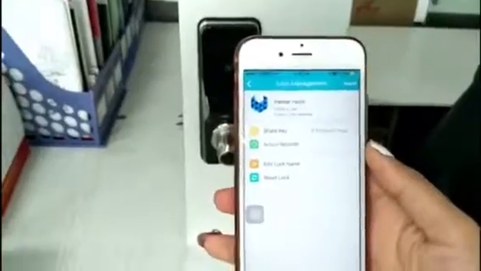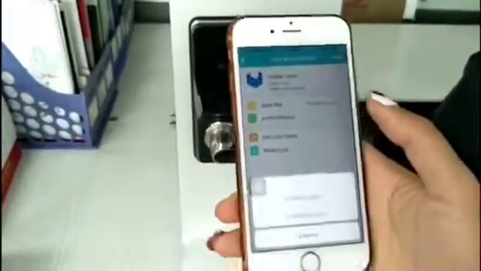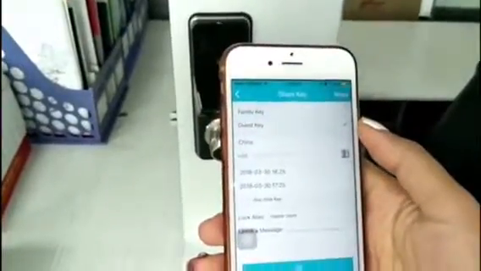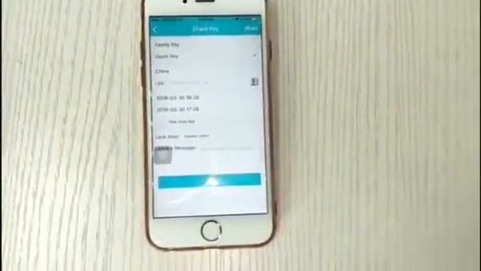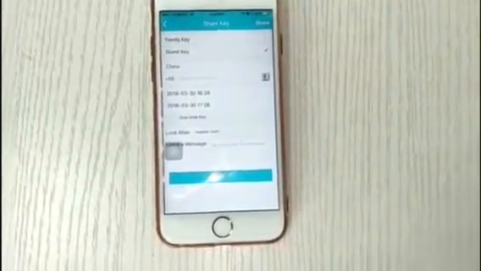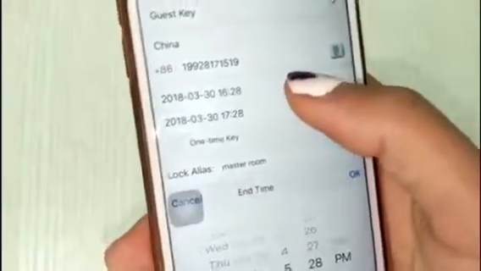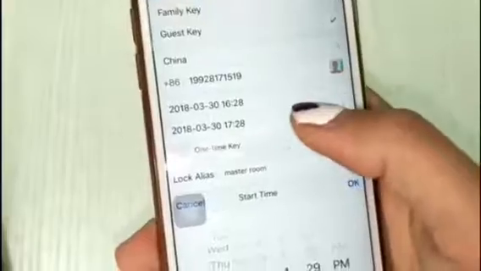Okay, so we can also share key to phone user. Here we choose to send out guest key. We input guest mobile number here. Here we can choose check-in and check-out time.